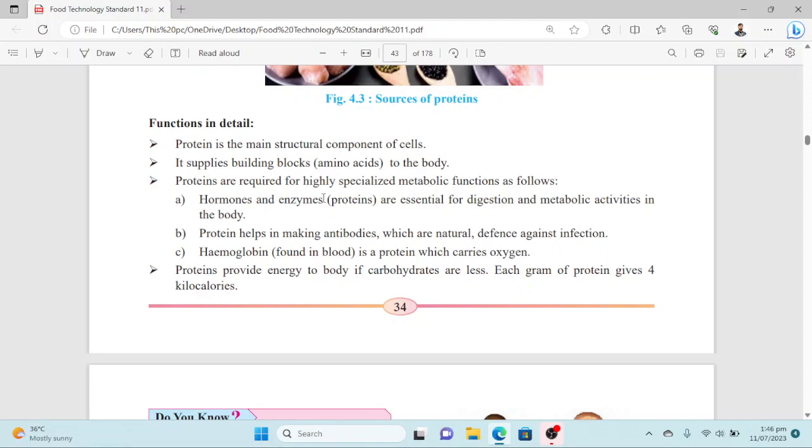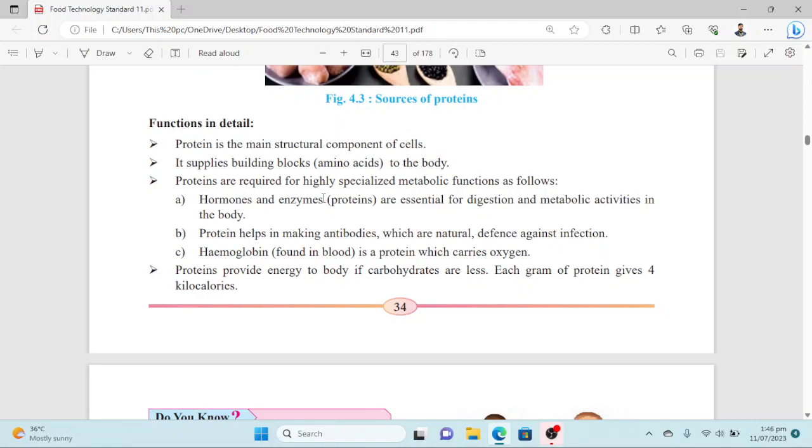This is the structural importance of proteins. It supplies building blocks to the body. So amino acids are very important in that regard, because different types of proteins are synthesized and utilized for different functions and structural formation in the body in the form of amino acids.